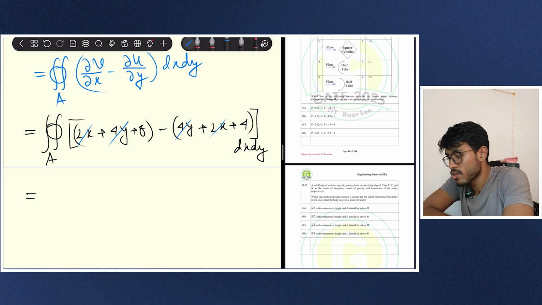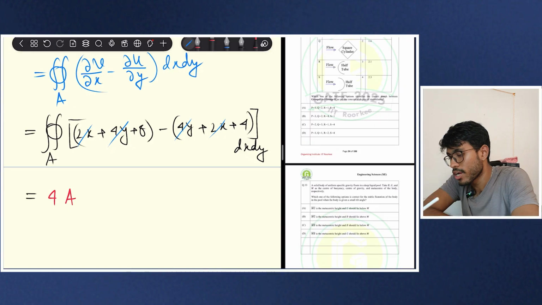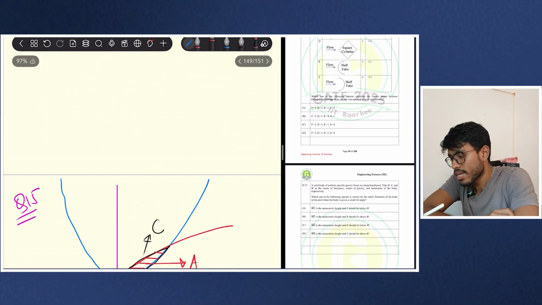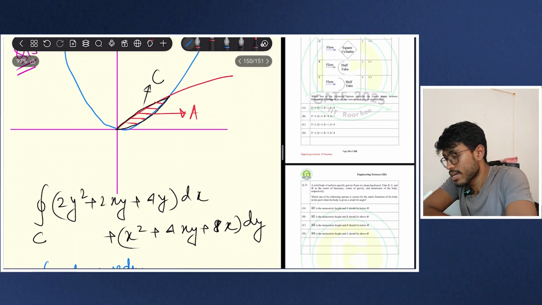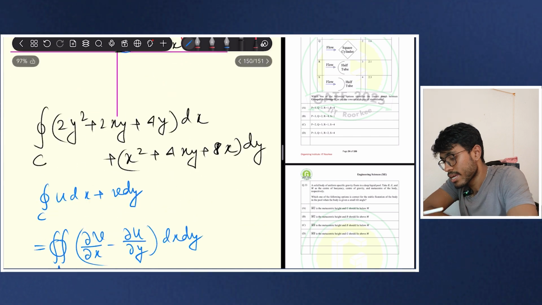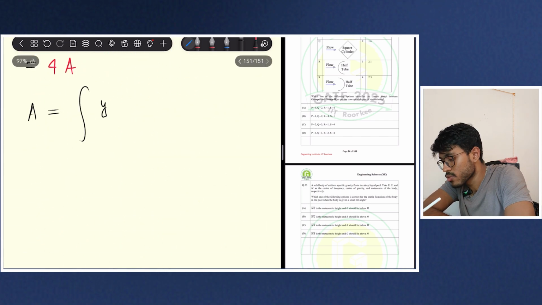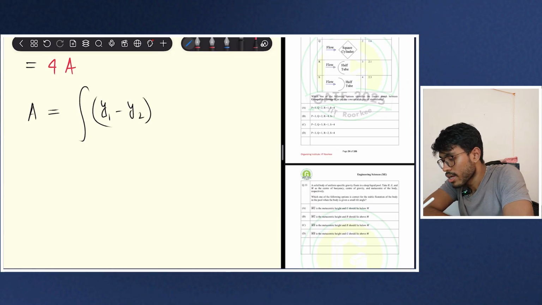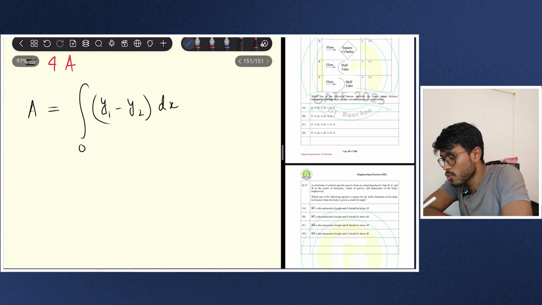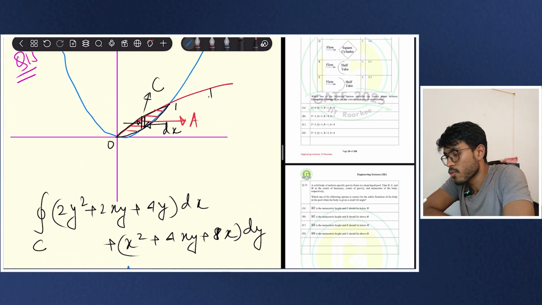So 8 minus 4 is equal to 4. Okay, so 4 into area, because 4 into integral of dx dy. Now this area is very easy to find. If I take an elemental strip here of thickness dx, then this area will be height, that is y1 minus y2, into dx from 0 to 1. Because this is 0, this will be surely 1, you can check. And this is my y1 and this is my y2.